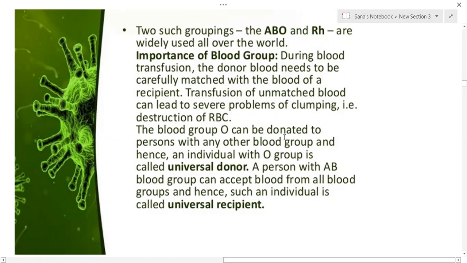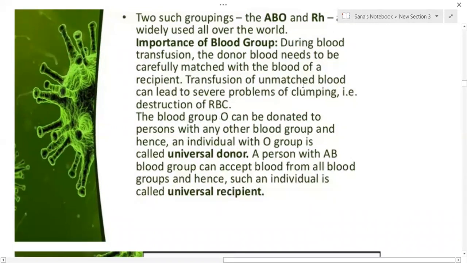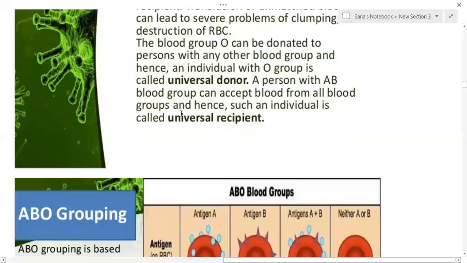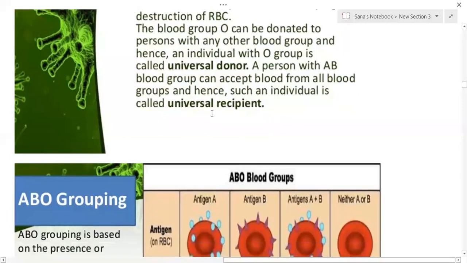The blood group O can be donated to a person with any other blood group, and hence an individual with O blood group is called a universal donor. A person with the AB blood group can accept blood from all blood groups, hence such an individual is called a universal recipient.